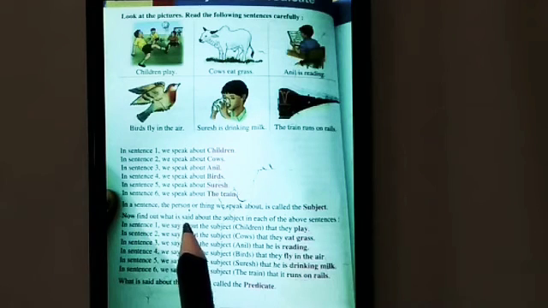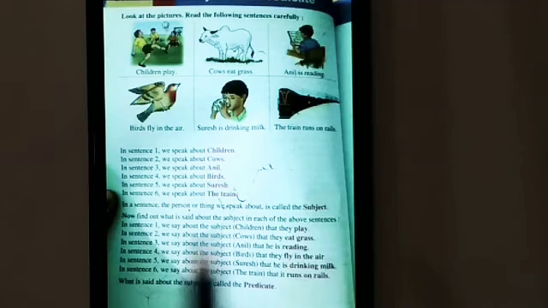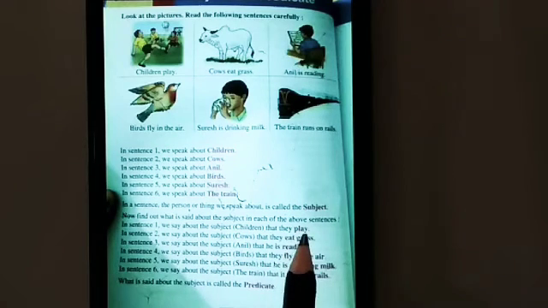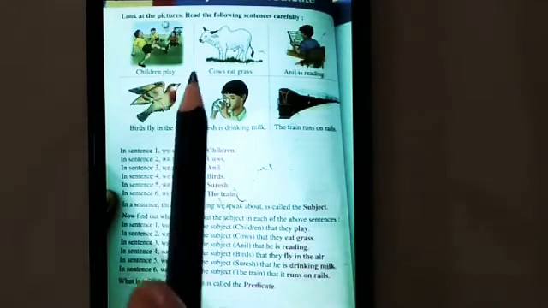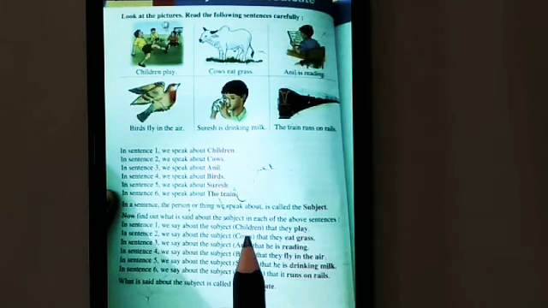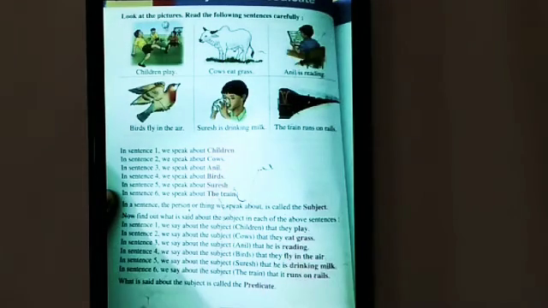Now find out what is said about the subject in each of these sentences. In sentence 1, we say about the subject children that they play. In sentence 2, we say about the subject cows that they eat grass. In sentence 3, about Anil that he is reading.